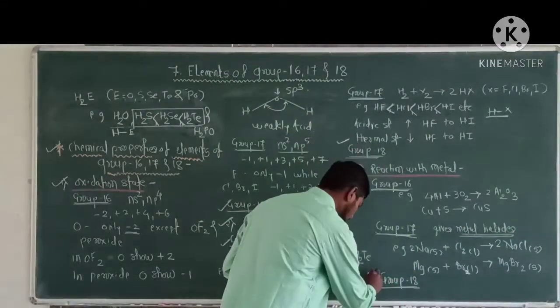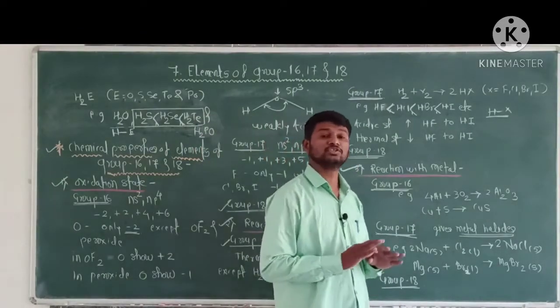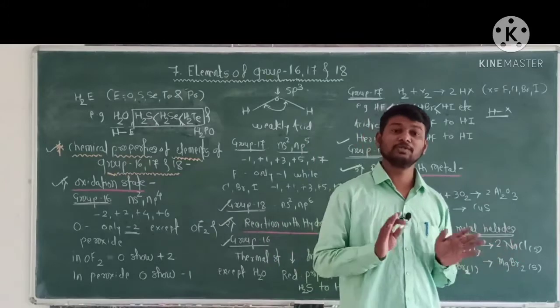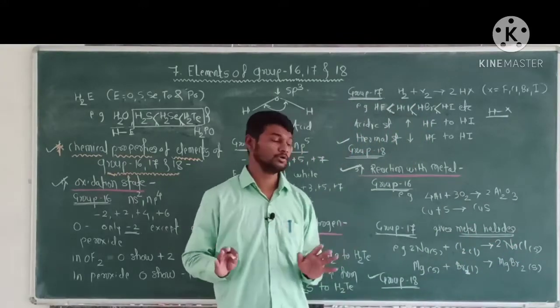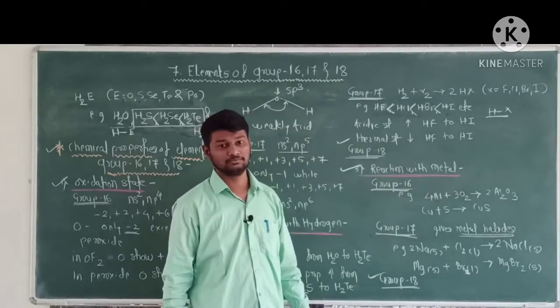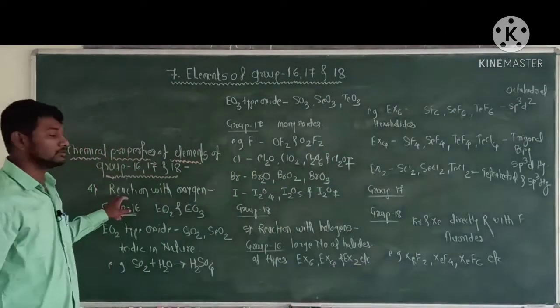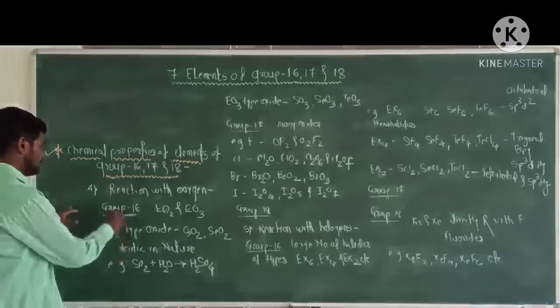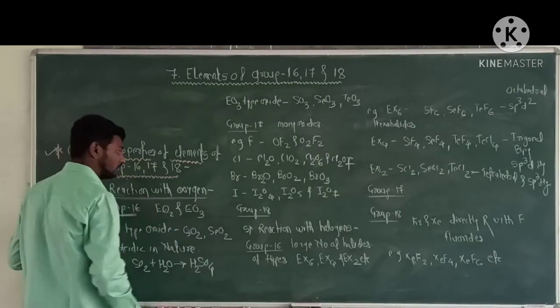And last, group 18. The elements of group 18 have a stable electronic configuration, therefore they are chemically inert, that is chemically unreactive. Therefore the elements of group 18 do not react with metal. Okay. Now fourth chemical property, that is reaction with oxygen.